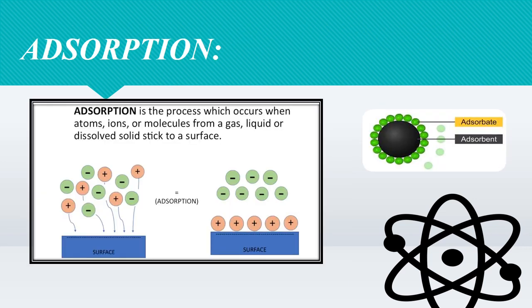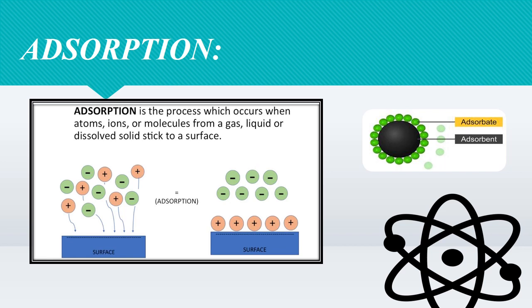To understand adsorption, let's see that adsorption is a process which occurs when atoms, ions or molecules from a gas, liquid or dissolved solid stick to a surface. That is, this is a particular surface where all these molecules or ions will stick. That is known as adsorption, a surface phenomenon.